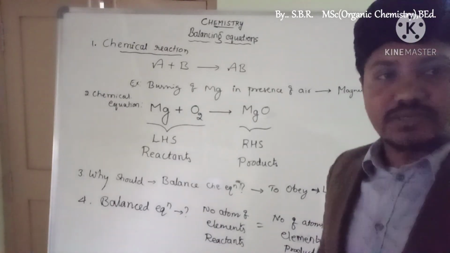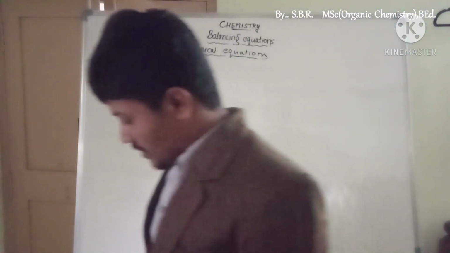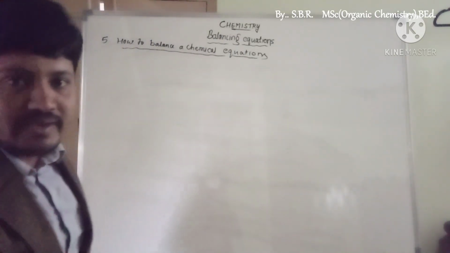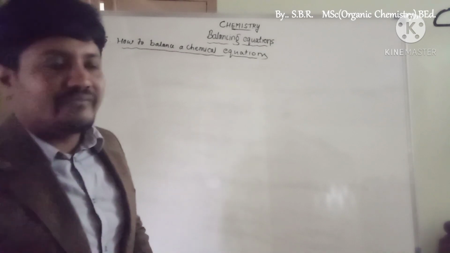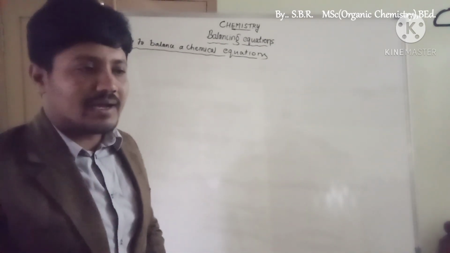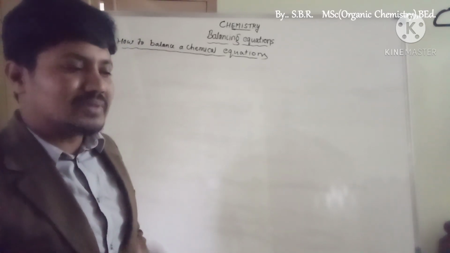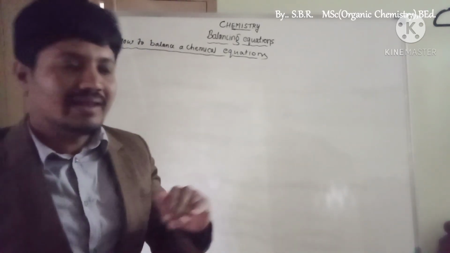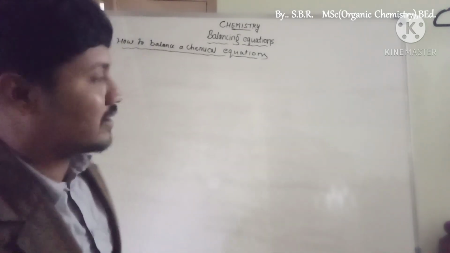Okay, just one minute. Let us go to the next point of the class, that is how to balance a chemical equation. How to balance a chemical equation, sir? We have a very simple method. Actually, there are two different methods. One is the hit and trial method, and another one is the partial method. If you learn the hit and trial method completely, that is enough for the high school level, I guess. The partial method you will learn in higher classes.